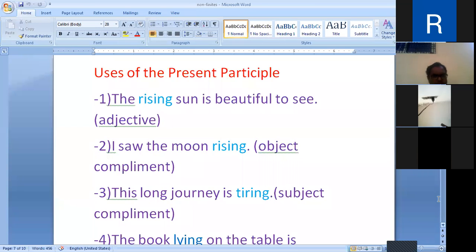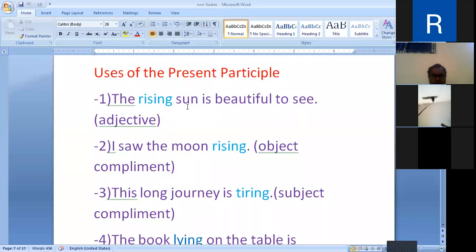The rising sun is beautiful to see. The present participle may be used as an adjective before the noun. It qualifies. Here, the present participle is used before the noun as an adjective. It qualifies the noun the sun.